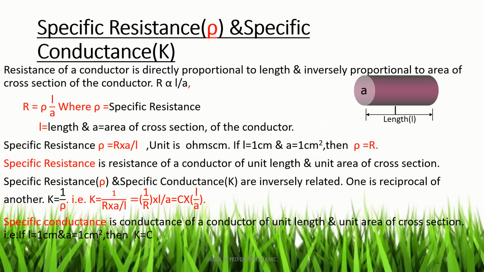Now how will we define specific conductance? Specific conductance is the conductance of a conductor of unit length and unit area of cross section. That is, if L is equal to 1 centimeter and A is equal to 1 square centimeter, then K is equal to C. That is simply the conductance of the conductor of unit length and unit area of cross section. That is specific conductance.